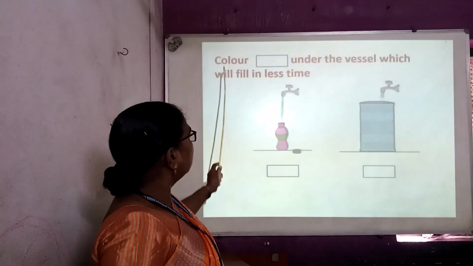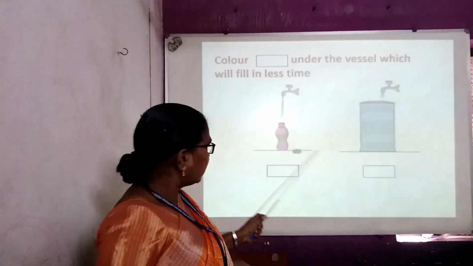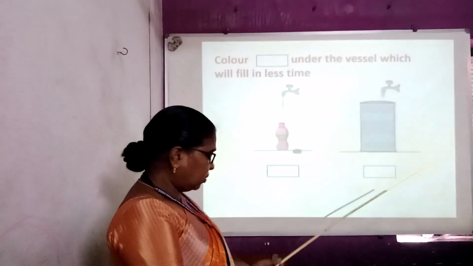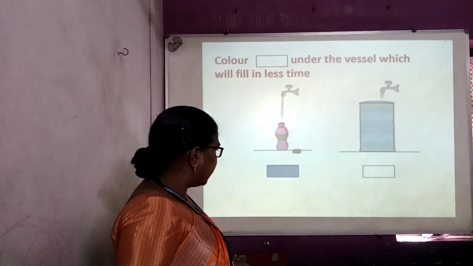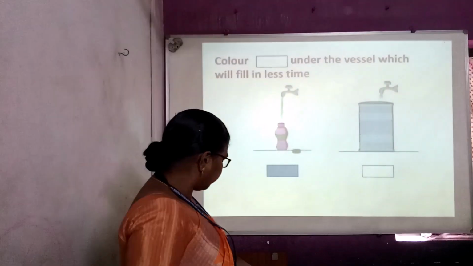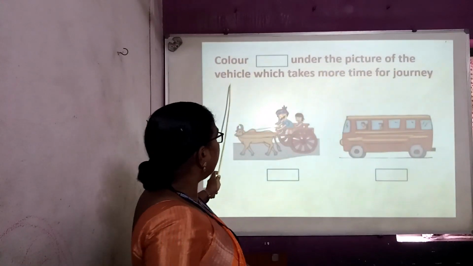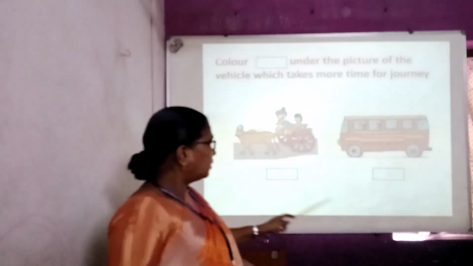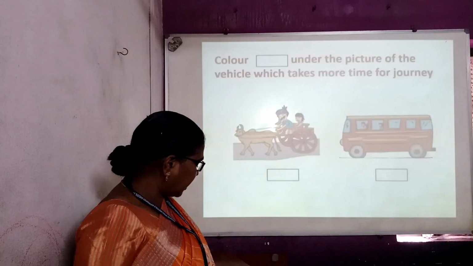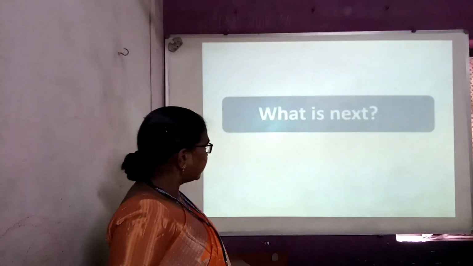Now here, color the box under the vessel which will fill in less time. This is a water bottle and this is a drum. So, which will fill in less time? Yes. So, we have colored the box below the water bottle. Here, color the box under the picture of the vehicle which takes more time for the journey. What is this? Bullock cart, and this is bus. So which one takes more time for the journey? Yes, bullock cart. So we have colored that.